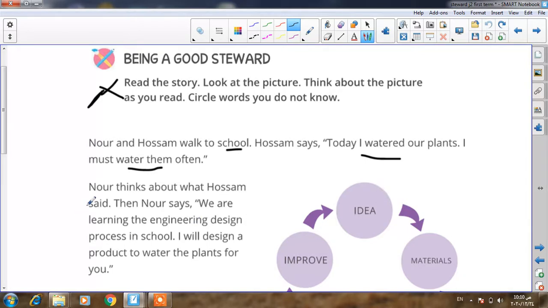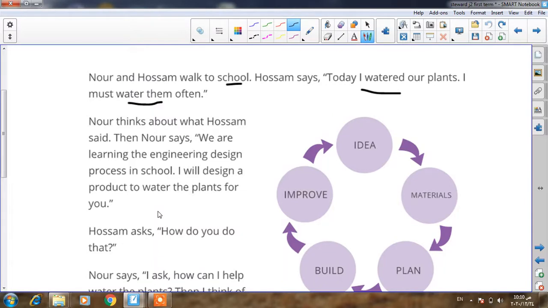Yes. Let's complete. Noor thinks about what Hosam said. Noor listened to Hosam and she thinks about what Hosam said. And then Noor says, we are learning the engineering design process in the school. Yes, Hosam and Noor are talking. Hosam said, I watered our plants, right? And then Noor said also, we are learning the engineering design process in school.